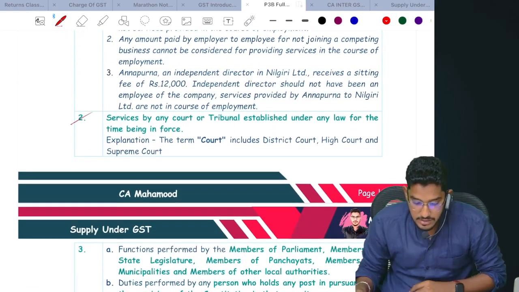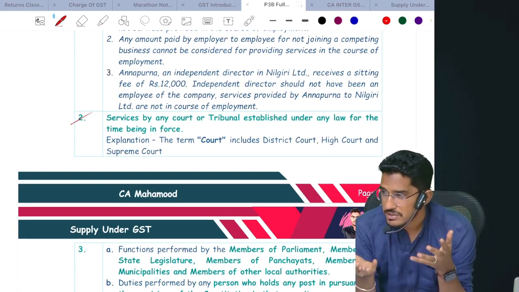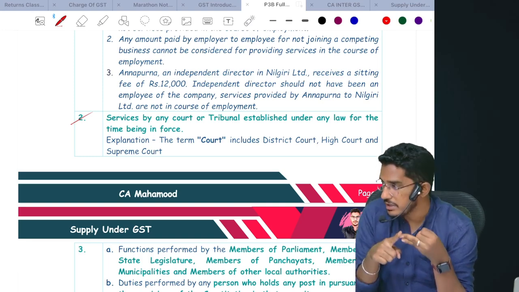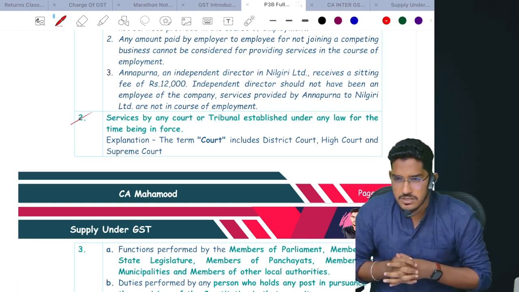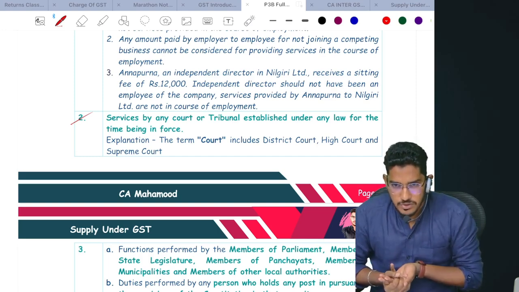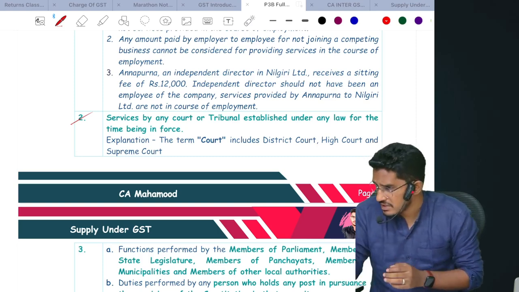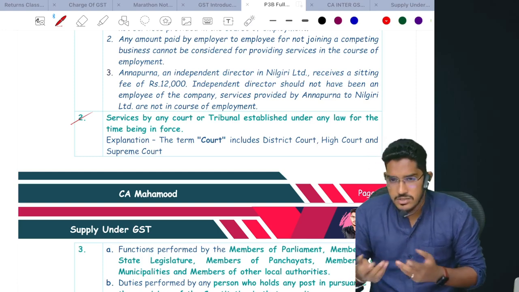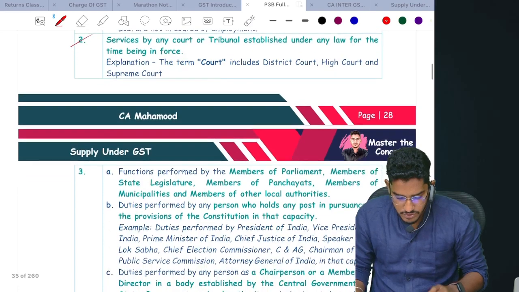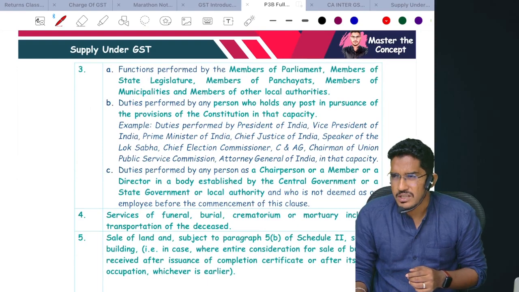Next thing, services by any court or tribunal established under any law for the time being in force. See, if a person has some legal case, he has to go and file a case in the court or in the tribunal. For that, court and tribunal will charge some nominal charges. The government has thought justice should not come at a cost. So whatever services are provided by the court or the tribunal, for which they charge some nominal amount of fees, since justice should not become costly by imposing GST, they have said these activities will be neither considered as supply of goods nor supply of services.